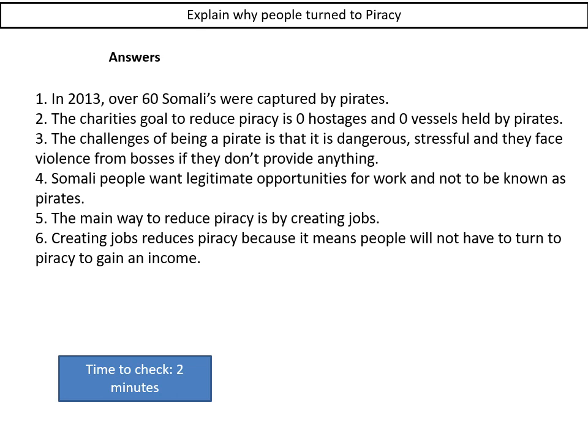Okay, so here's some answers. Number 1, in 2013, over 60 Somalis were captured by pirates. Number 2, the charity's goal to reduce piracy is 0 hostages and 0 vessels held by pirates. Number 3, the challenges of being a pirate are that it is dangerous and stressful, and they face violence from bosses if they don't provide anything. Number 4, Somali people want legitimate opportunities for work and not to be known as pirates. Number 5, the main way to reduce piracy is by creating jobs. And number 6, creating jobs reduces piracy because it means people will not have to turn to piracy to gain an income. Simple as that. Let's move on.